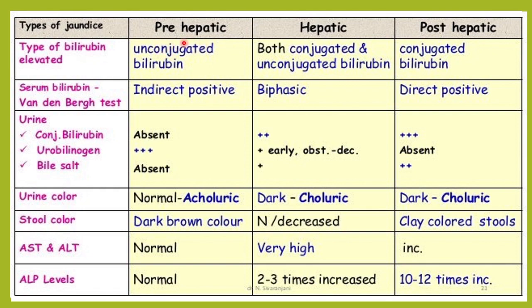But in case of pre-hepatic jaundice or hemolytic anemia, etc., the urine color is normal. Unlike post-hepatic jaundice, here it will be normal color, but the stool color will be dark brown, because in pre-hepatic jaundice there is increased urobilinogen. Because there is increased urobilinogen, it can get converted into stercobilinogen and the stool color will be dark brown. So this is how we use conjugated bilirubin and bile salts to differentiate between pre-hepatic and post-hepatic jaundice.